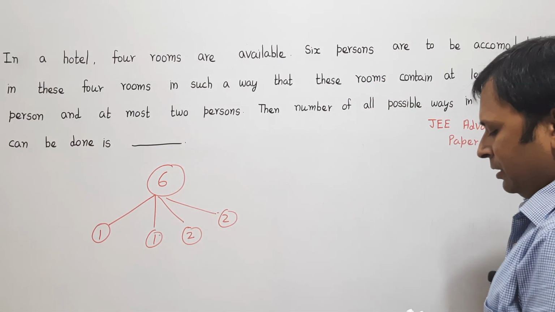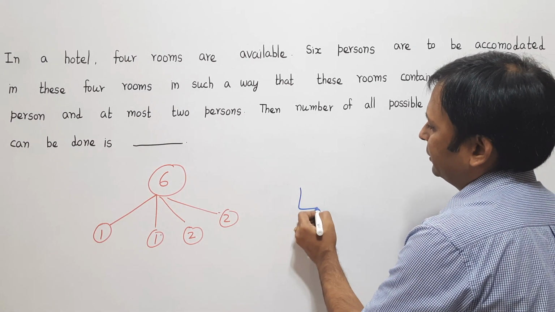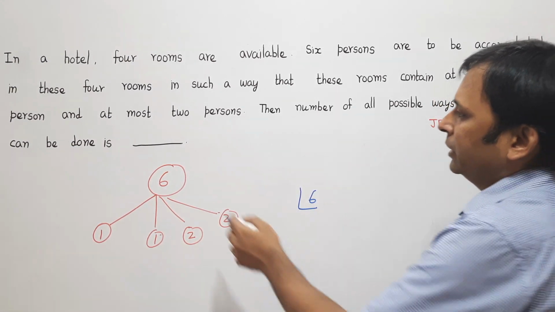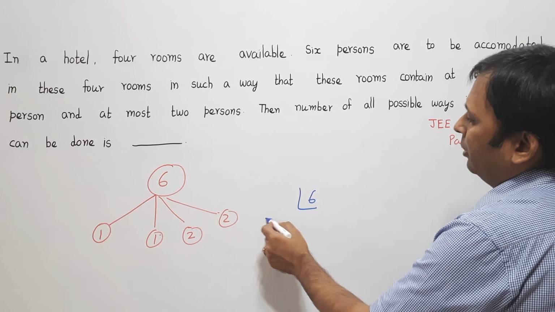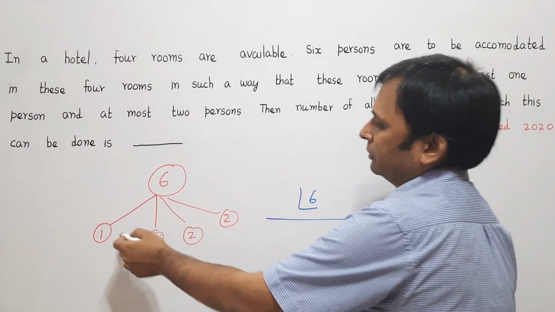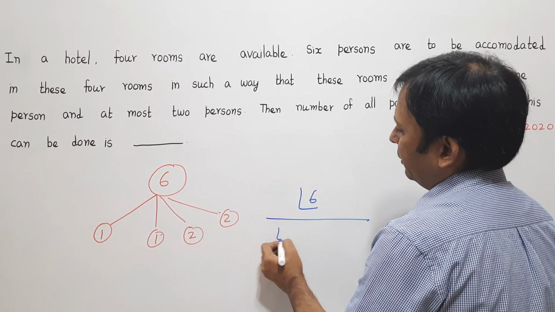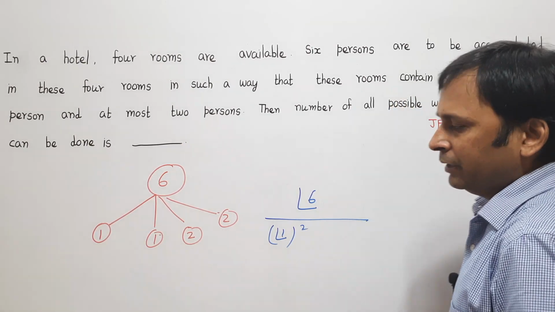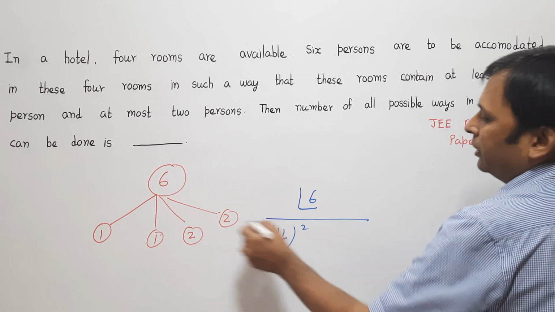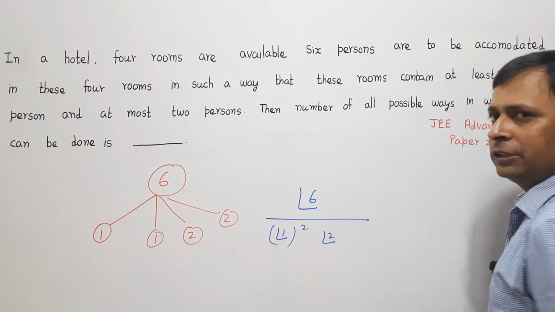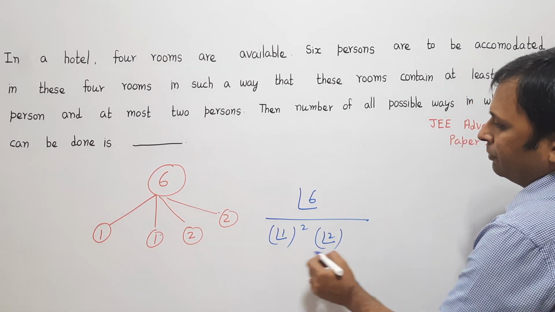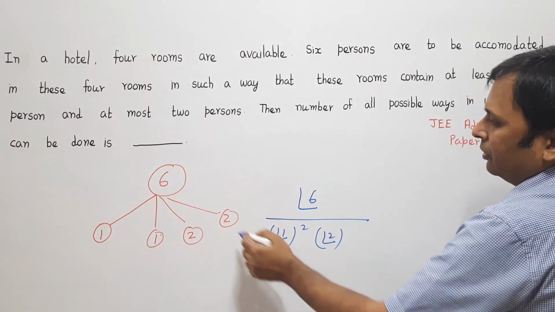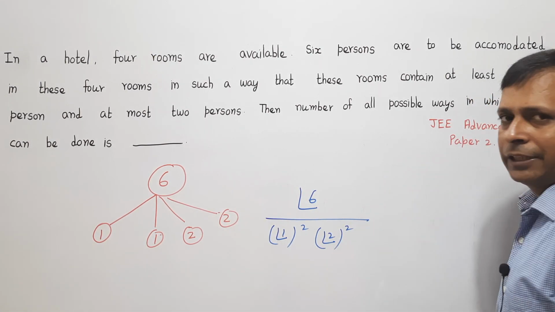How will I write? I will say factorial 6, because there are a total of 6 persons. Now the first group contains 1 person, so factorial 1. The second group contains 1 person, so factorial 1 into factorial 1, that is factorial 1 square. The third group contains 2 persons, so it is factorial 2, and the fourth group also contains 2 persons, so factorial 2 once again.